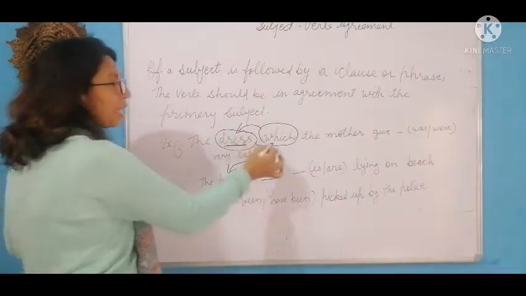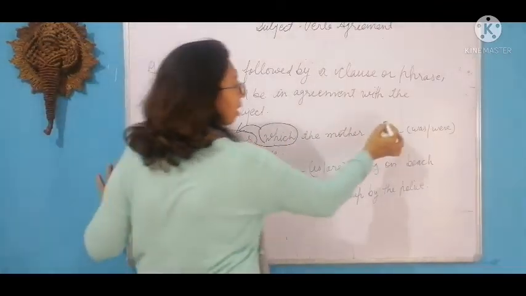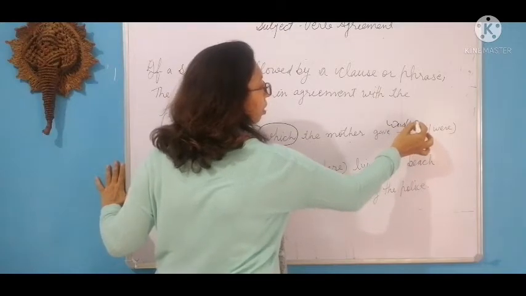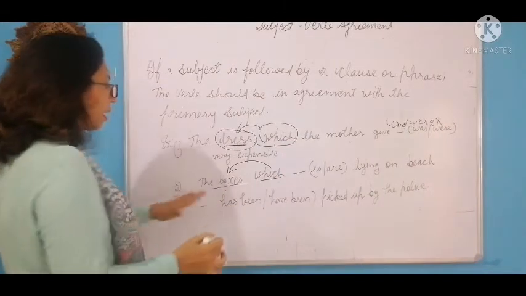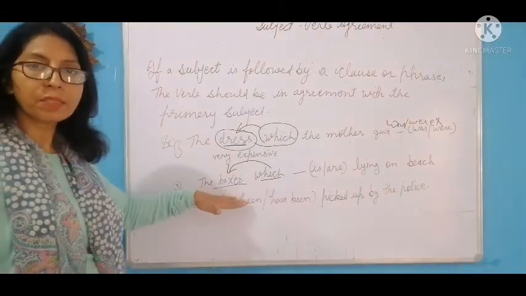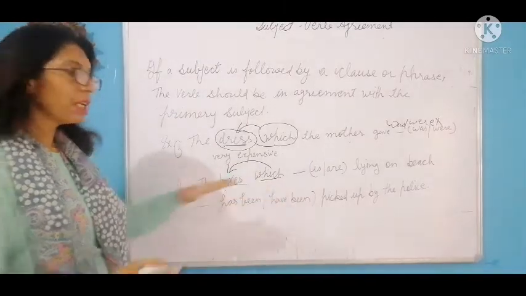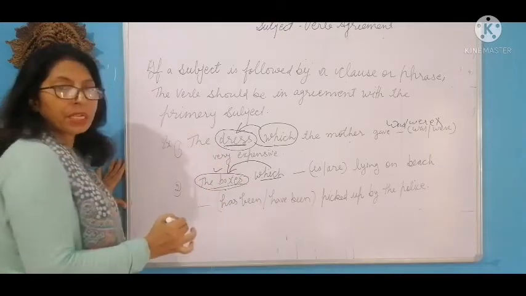जैसे देखो, the dress which the mother gave. अब ड्रेस के हिसाब से यहाँ पर क्या आएगा? वोज आएगा और वर्ड रॉन्ग हो जाएगा. In the same way, if you find the subject is plural and this subject is connected with which, you just pay attention towards this primary subject.